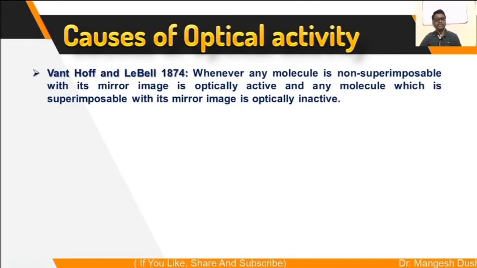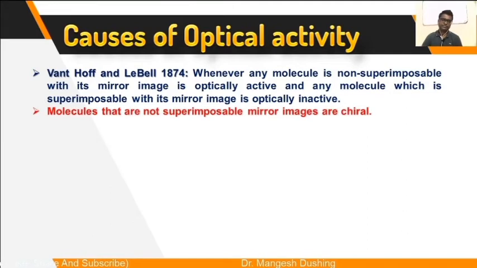Van 't Hoff and Le Bel in 1874 proposed that any molecule which is non-superimposable with its mirror image is optically active, and any molecule which is superimposable with its mirror image is optically inactive.